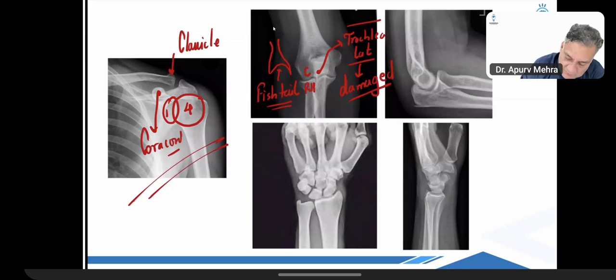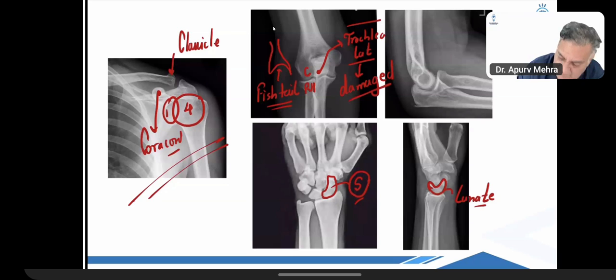Right. What is this bone, my friends? Scaphoid. Remember scaphoid, the most common carpal bone to get fractured. Okay. What is this bone, my friends? Well done, I'm so happy with this batch.